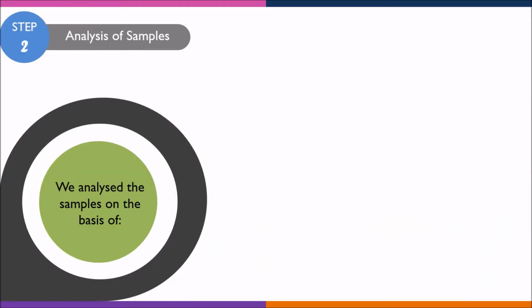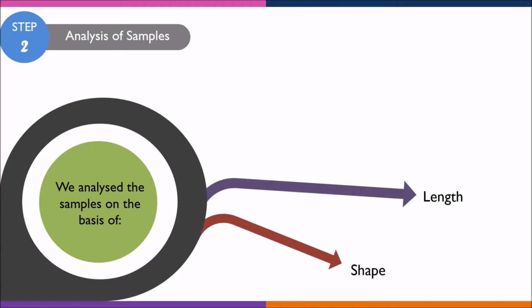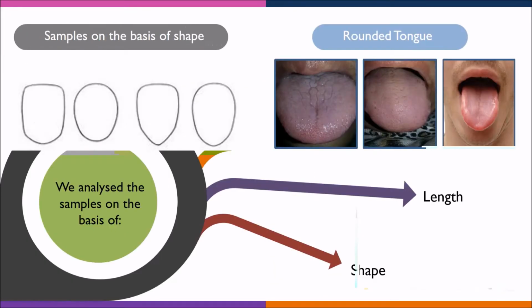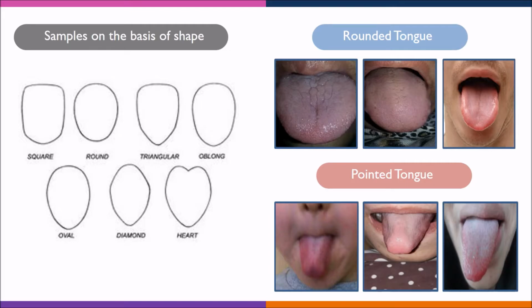In the next step, we analyzed the samples on the basis of shape, length, color, width, nerves, veins, or discoloration on the tongue. These are different shapes of tongue. We analyzed our samples with rounded and pointed tongues. Some people had rounded and some had pointed tongues, while others had some other distinct shape.